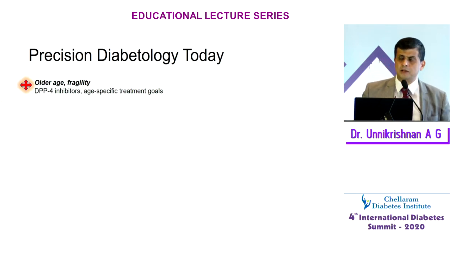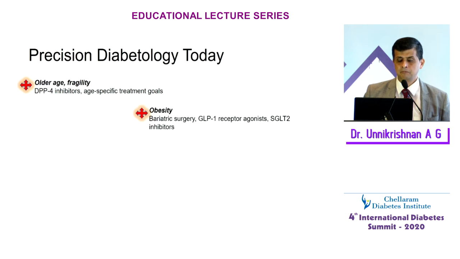For example, if somebody is old and frail, you do not want hypoglycemia, so you could look at DPP-4 inhibitors, with age-specific goals. If somebody is very obese and you're struggling with treatment, you can look at bariatric surgery, GLP-1 agonists, SGLT2 inhibitors, and of course, diet and exercise goes without saying.